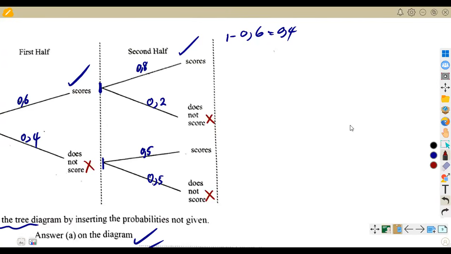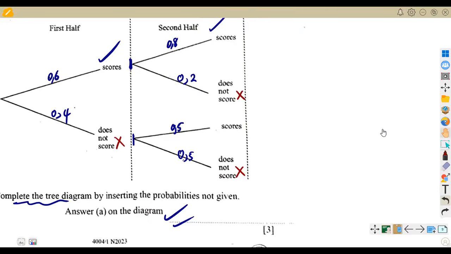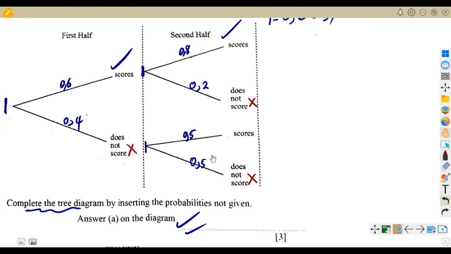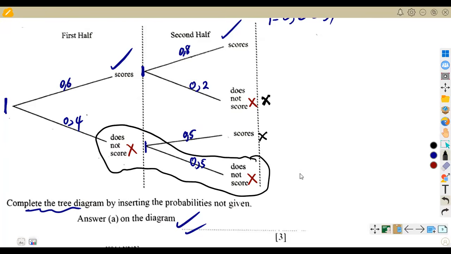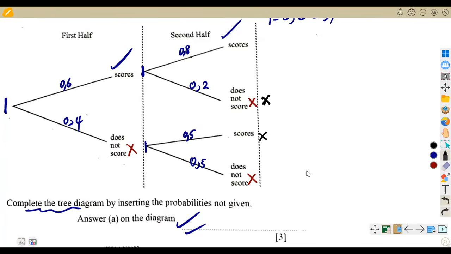Then for him to score only once, it means one he is going to score, another one he is going to lose. So we are going to work with those ones that we left out in the other place. Which part did we leave out? We left out the outcome of scoring and not scoring, and also not scoring and scoring. We are not going to take this one because here he does not score, does not score. They are saying he is supposed to score once.